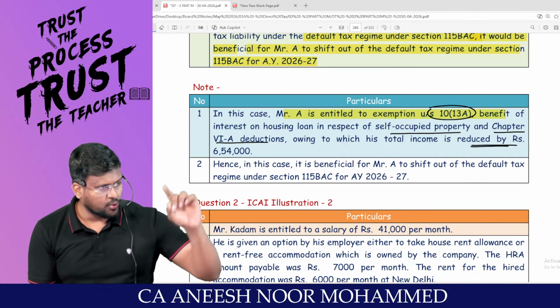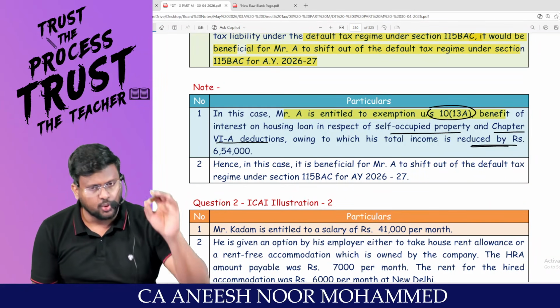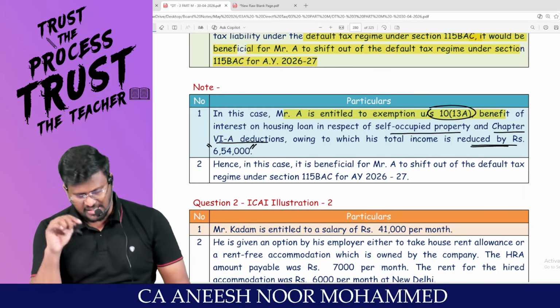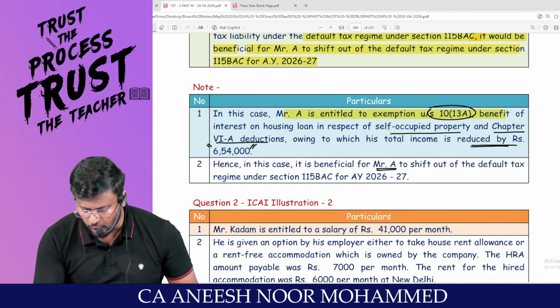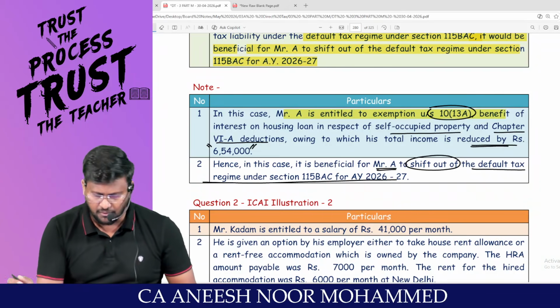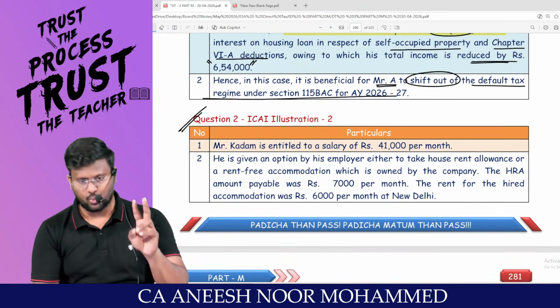So as compared to the total income under the default tax regime, under the optional tax regime, surely total income will be less. By how much rupees? 6,54,000. Hence, in this case, it is beneficial for Mr. A to shift out of the default tax regime under 115BAC. We have finalized. Are you able to appreciate? I'm moving into question number 2.